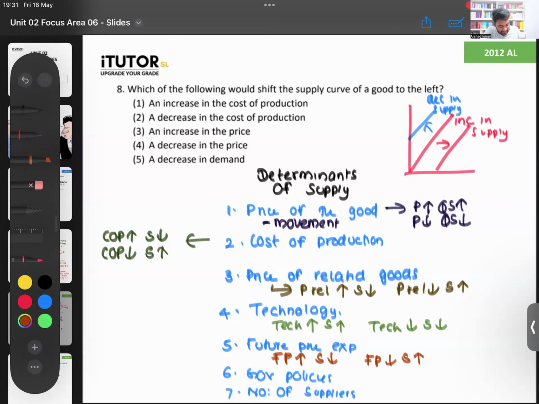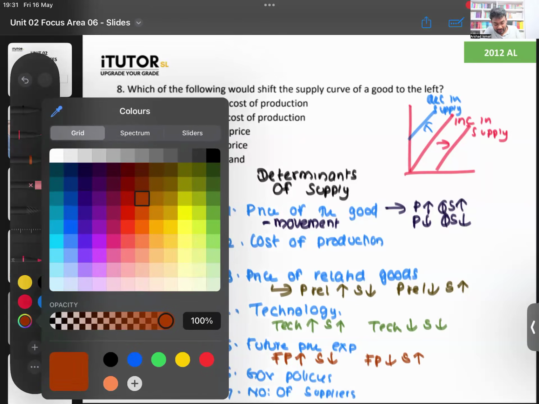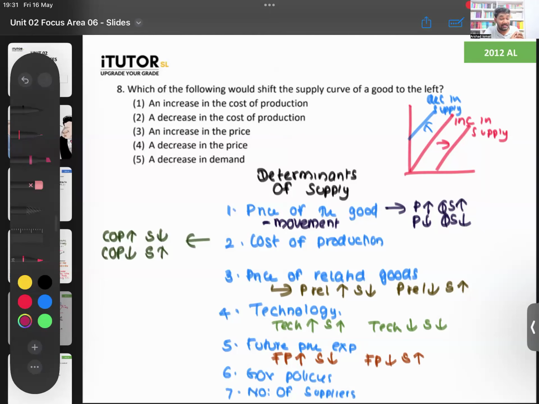Right. Then the last ones, government policies. There are two, taxes and subsidies. That's what we learn in unit number 3 in detail. If taxes increase, supply will decrease. What if the government had a tax and now they removed that tax?